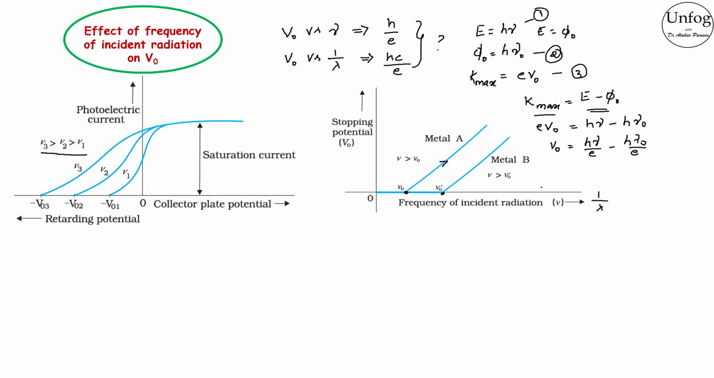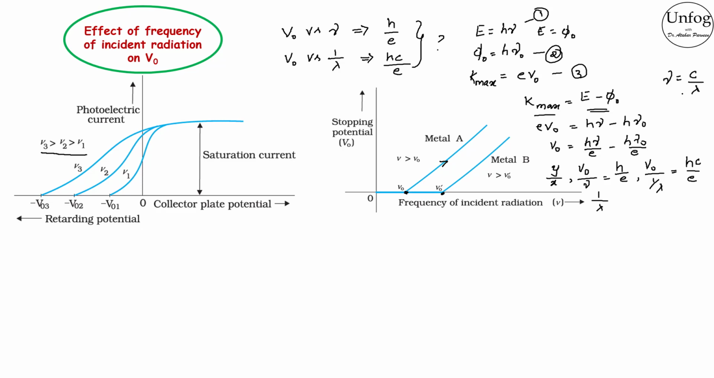How do we find the slope for a line? We do y by x. Therefore, for V naught versus nu, the slope will be h by e, and for V naught versus 1 by lambda, the slope will be hc by e because nu is equal to c by lambda.